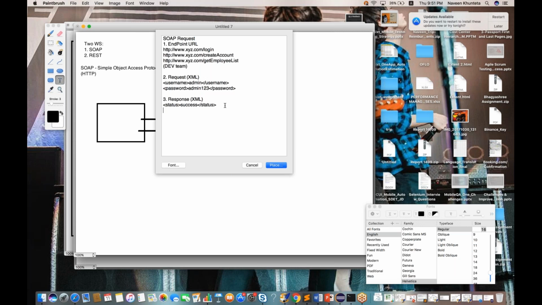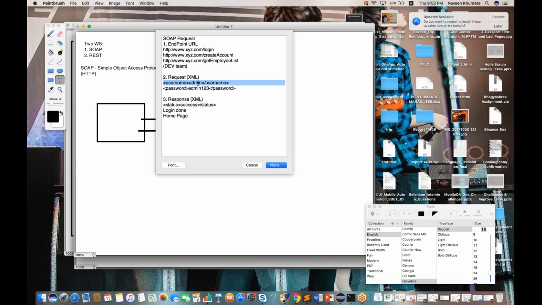So the UI guy will read this particular message or the response, and the UI guy will display it on the UI, because on the UI we cannot show this particular thing, right? Otherwise we won't be able to understand. So that's why on the UI, this guy will read this particular success response, and accordingly he will display some message like login successful, login done or something. He will display the home page after that, after reading this particular message.